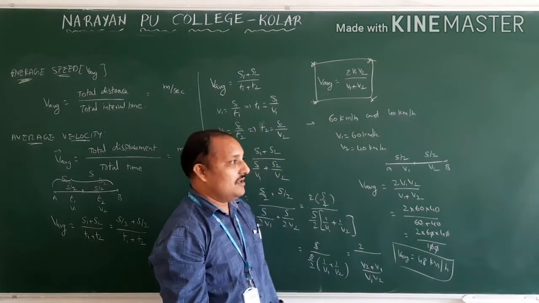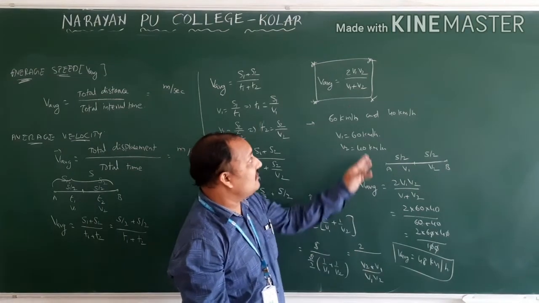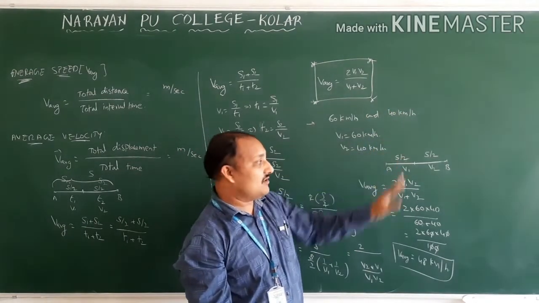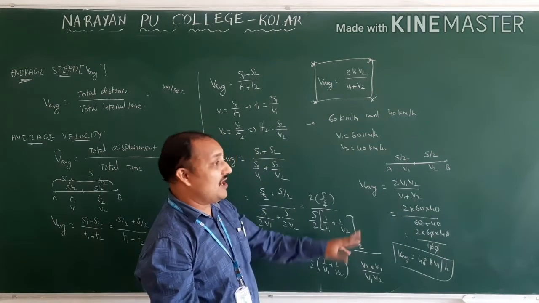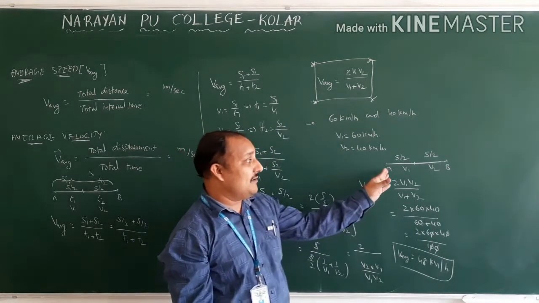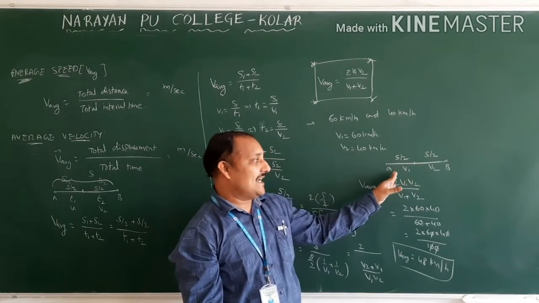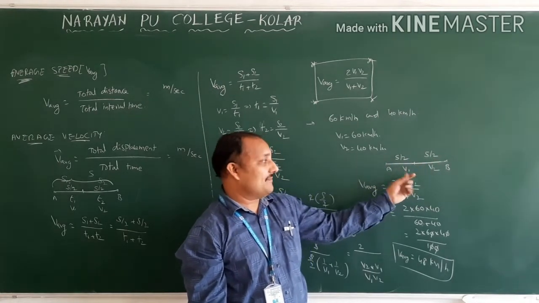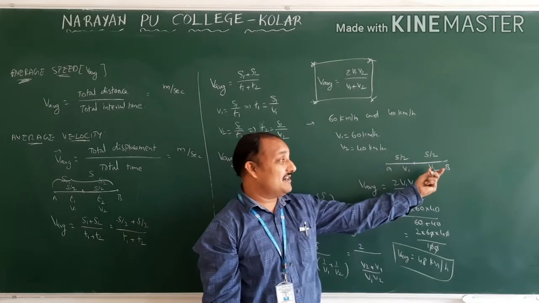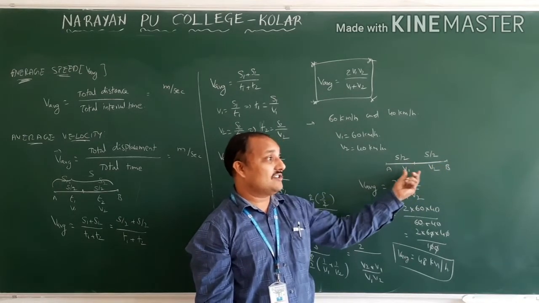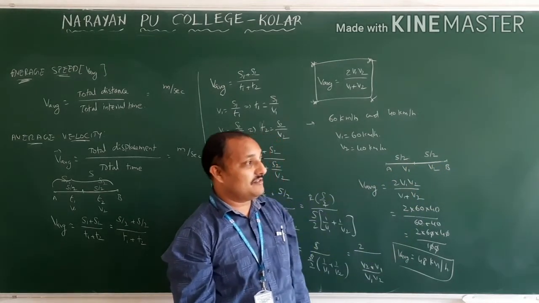If it is covering the first half with some velocity and the second half with some velocity, you may get one doubt. Average speed means we should do v1 plus v2 by 2, that one also you will get. But when do you do that? When they give equal intervals of time. First half with some time, second half with the same time. If both halves are covered in equal intervals of time, then you should do v1 plus v2 by 2.